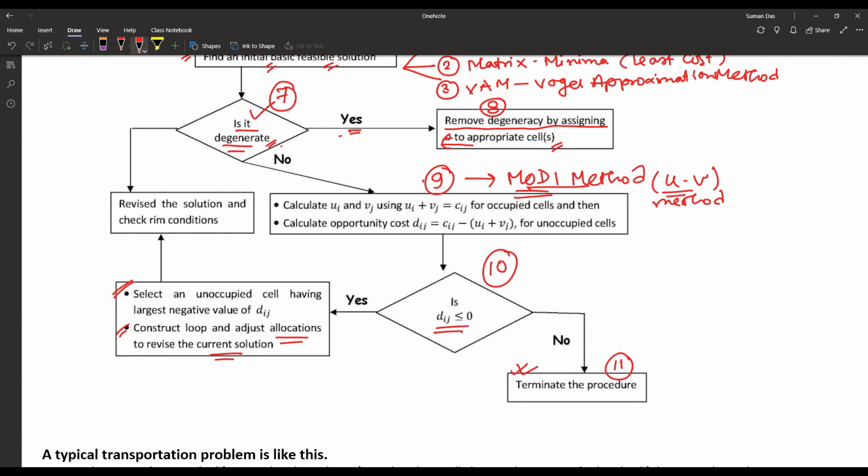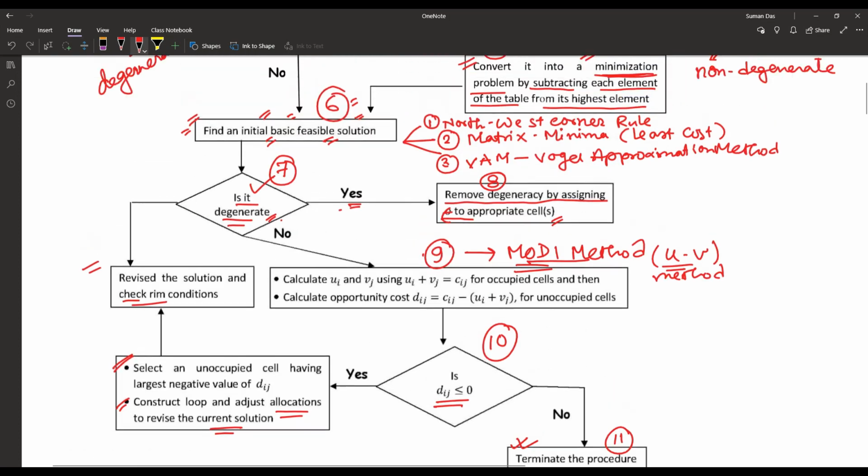After finding all the Dij greater than or equal to 0, we terminate the process. Also, after checking for degeneracy or Dij less than 0, check the rim conditions, which are an external factor. We don't usually think about that, but we have to think in that way.